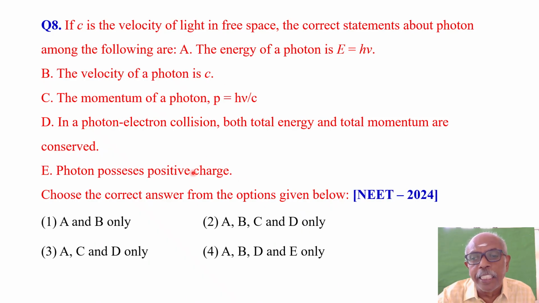Here they have asked which are all correct. A and B only, A, B, C and D only, A, C and D only, A, B, D and E only. Which one is the right answer?